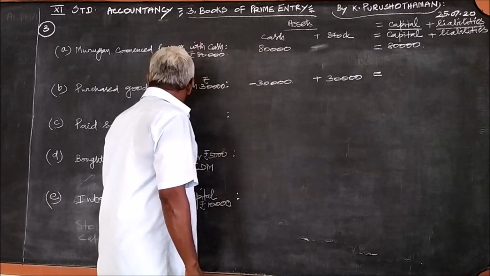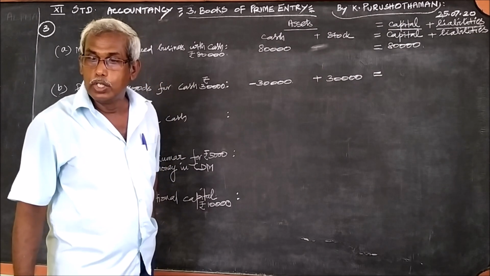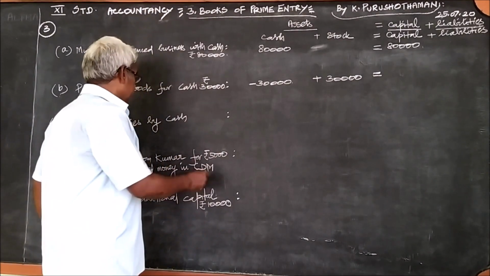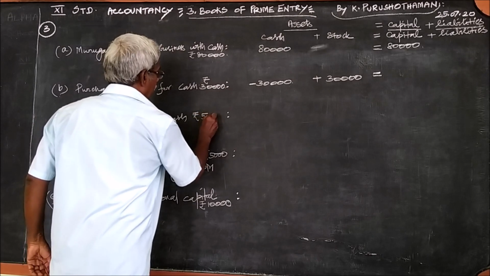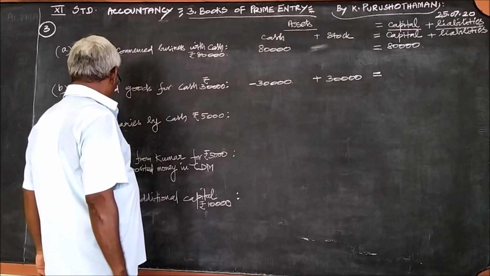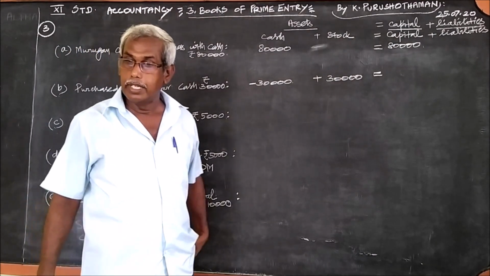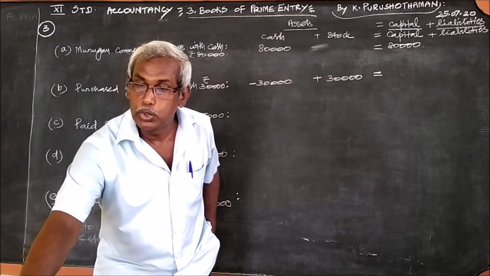Then, third one, paid salaries by cash, rupees 5,000.